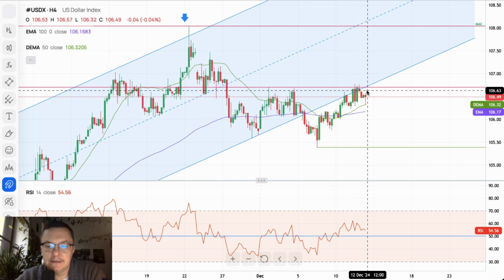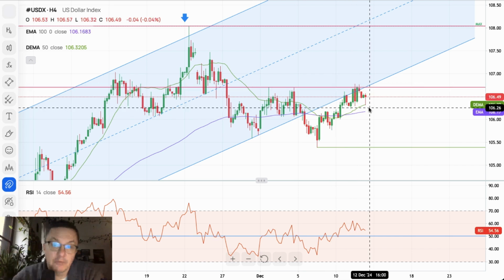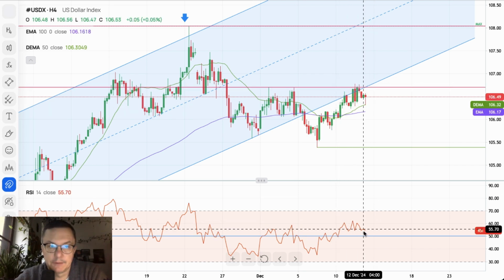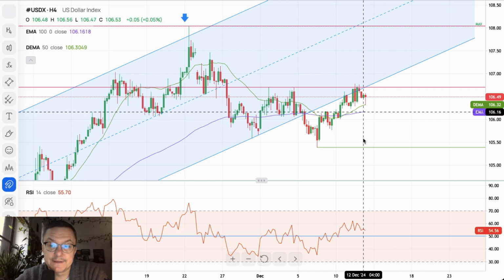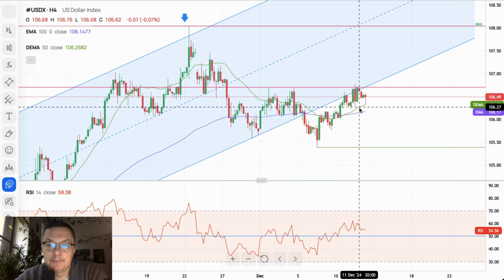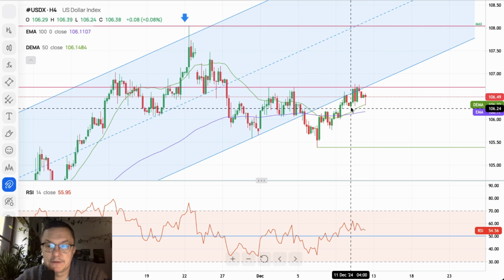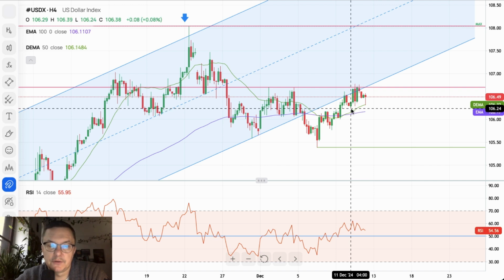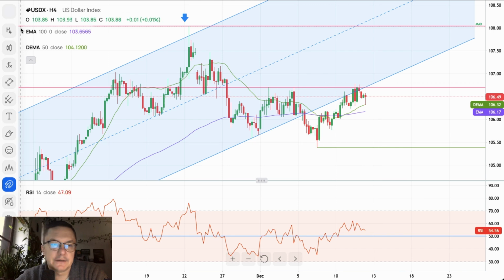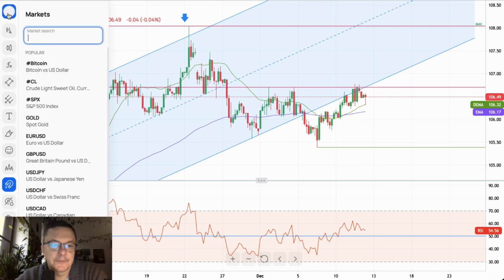Now it looks like the bulls are still fighting, mostly because they have the positive momentum at their back. Nevertheless, this momentum is positive but not that strong, so any breakout lower below, let's say, the level of 106.24 or below one of these moving averages will be generally very negative for the US dollar index, and the US dollar index might move way lower.